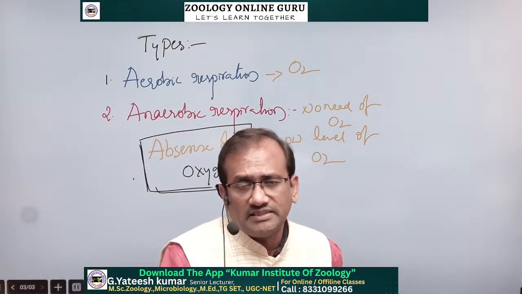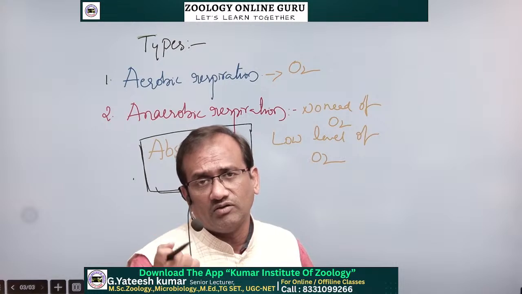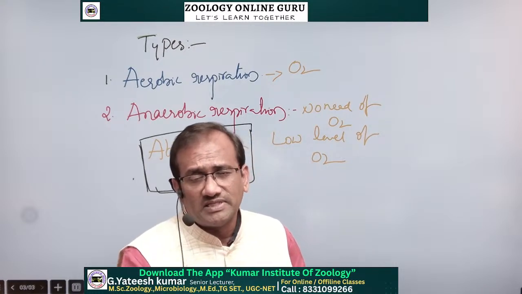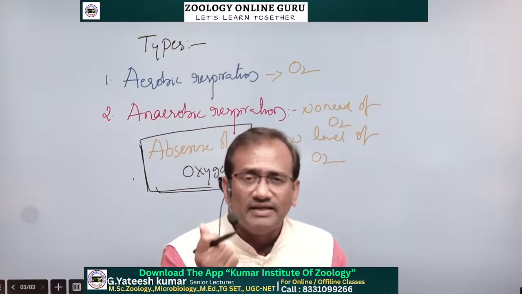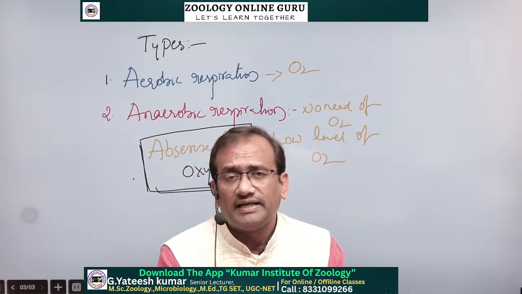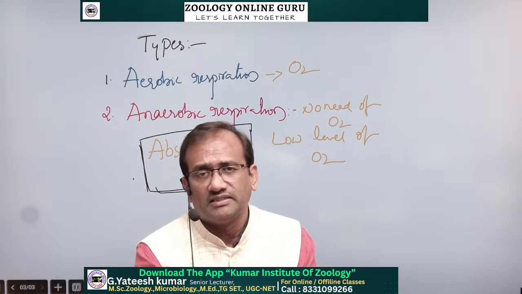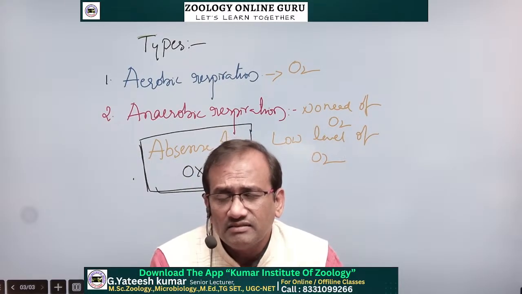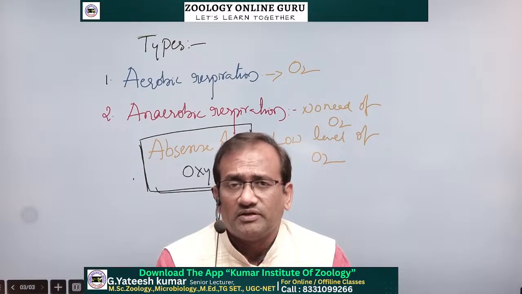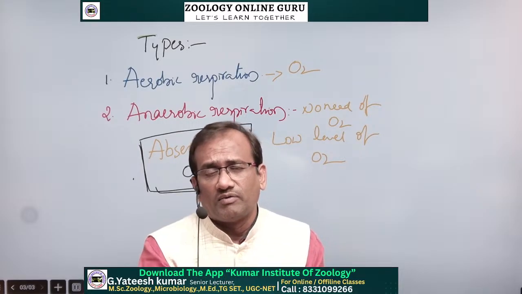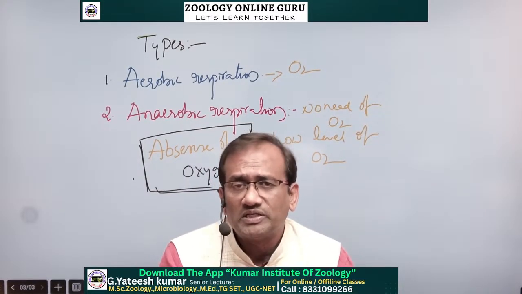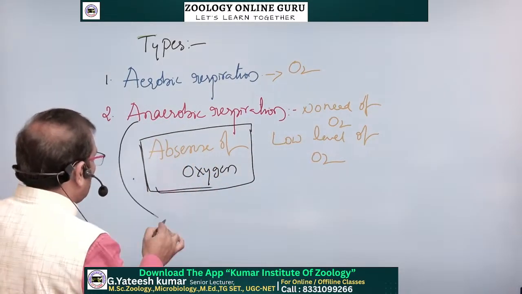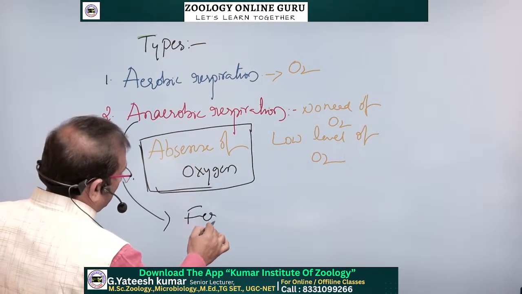Lactobacillus, yeast cells, and in our body, muscles. In our muscles also, respiration takes place, that is known as anaerobic respiration. We will get lactic acid in our muscles. Okay, so if we get the lactic acid, that is known as anaerobic respiration. If we get the alcohol from the glucose, that is also anaerobic respiration. One type of anaerobic respiration is also called fermentation.